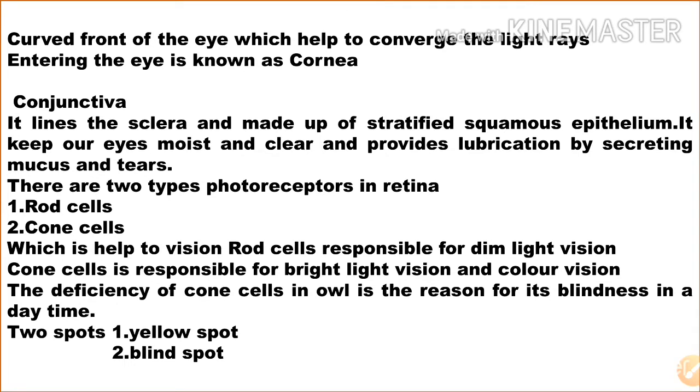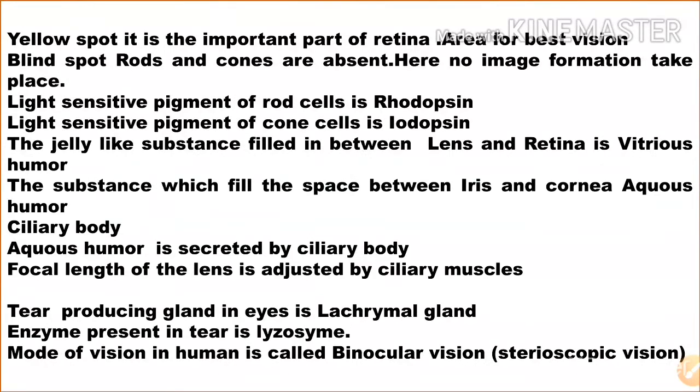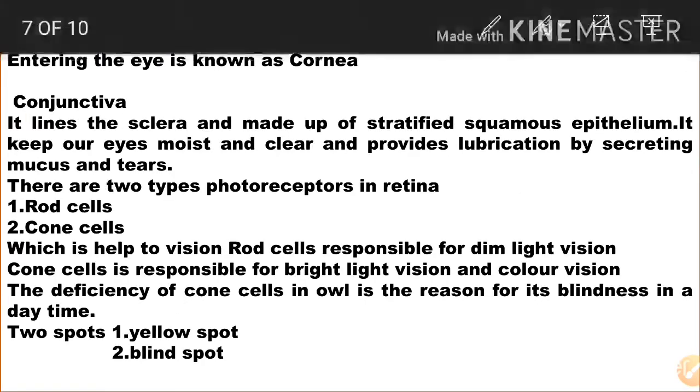There are two spots: the yellow spot and the blind spot. The yellow spot is the important part of the retina, the area for best vision, and both rod cells and cone cells are present. Next one is the blind spot. Rod and cone cells are absent, so no image formation takes place here. The light sensitive pigment of rod cells is rhodopsin, and of cone cells is iodopsin. It is also an important point.